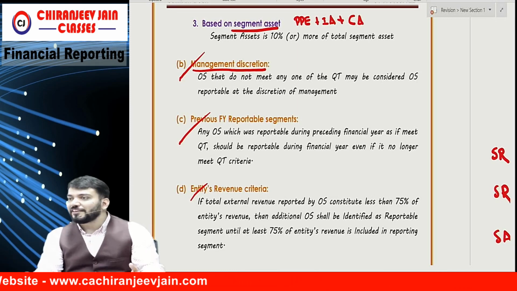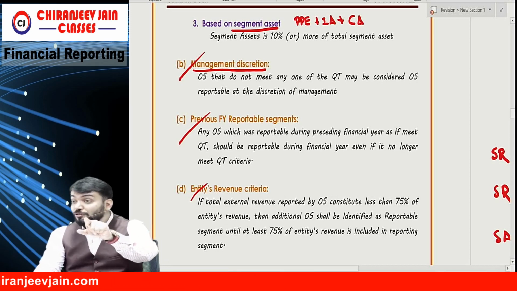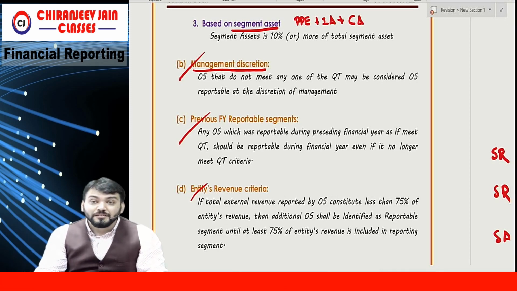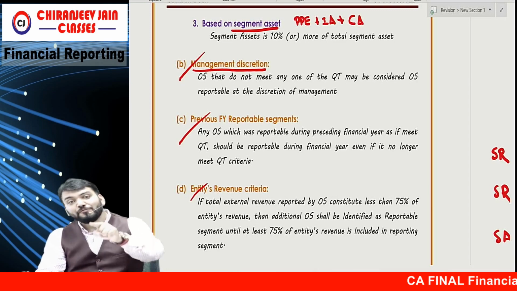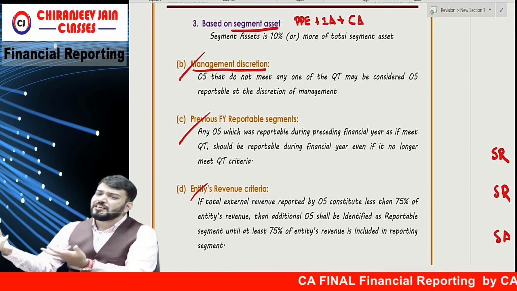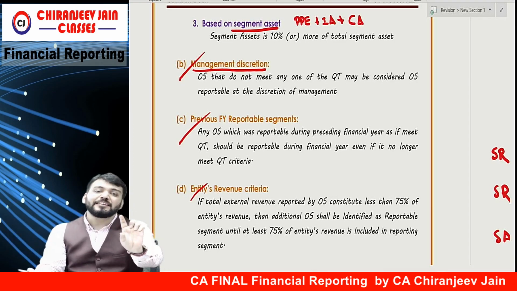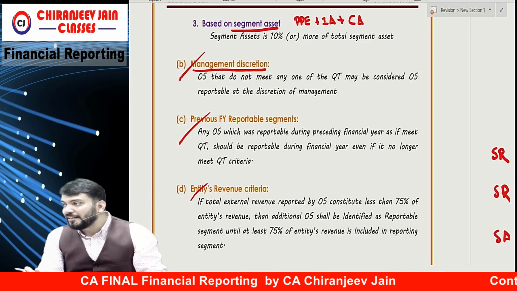Because till now I have not started. But can I say this is a new business for me? I should inform the user or not? Say, I am starting my GFRS classes. So I will inform my student or not? So any management for a new startup business wants that users should know about this. So as per management discretion, any segment can become a reportable segment.